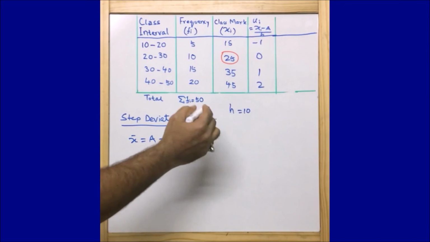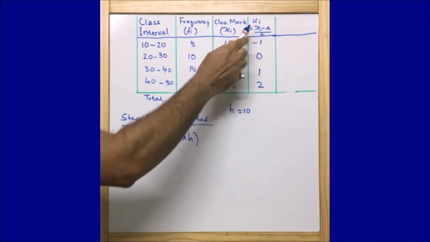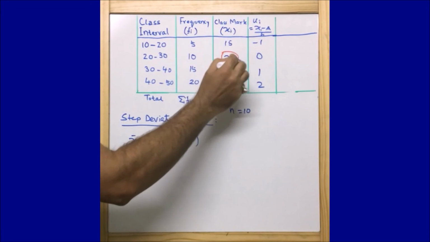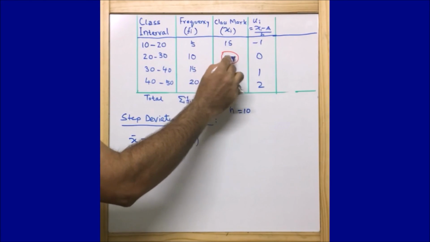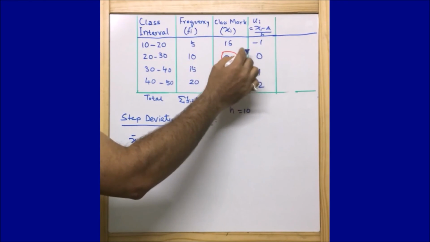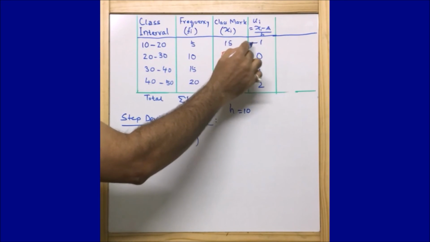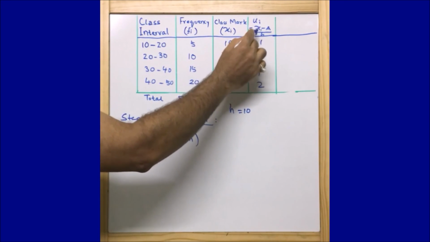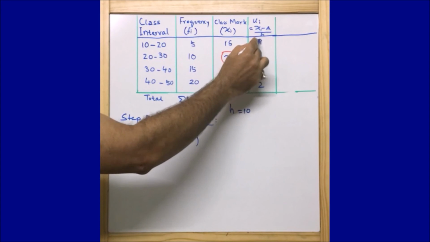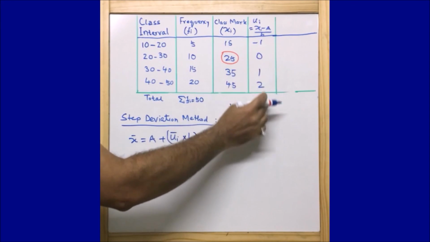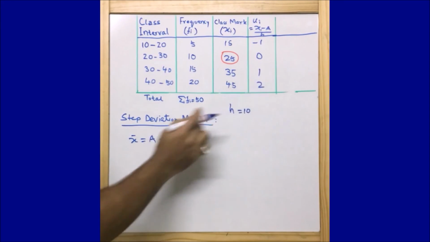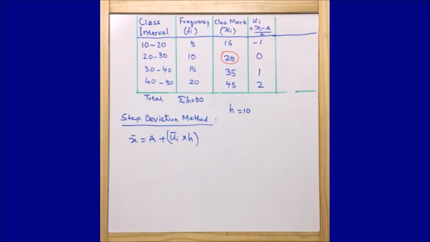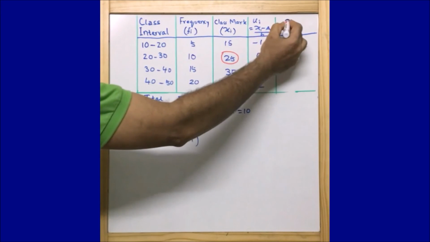So guys, one thing just to note, if we are using ui, in front of the assumed mean we can write 0, and then after finding one value like xi minus a by h, we can put minus 1 on the top and plus 1 below, and then 2, and we can move ahead. Now let us find out fi ui.